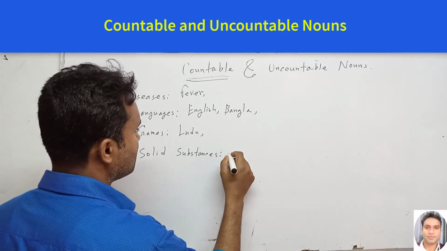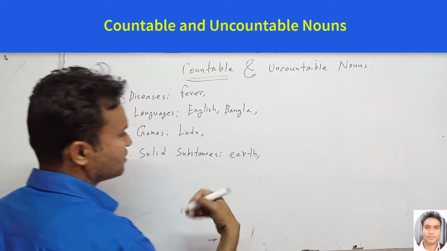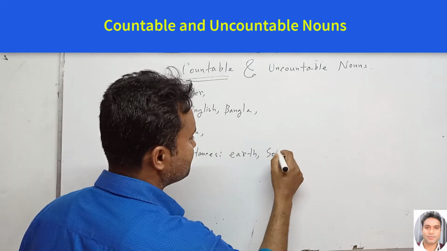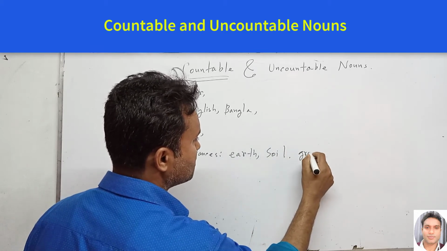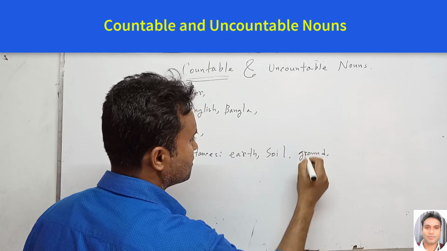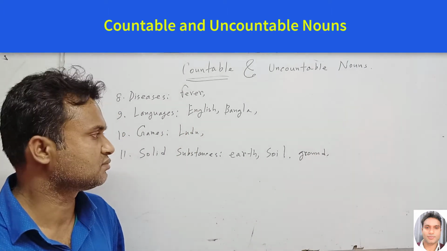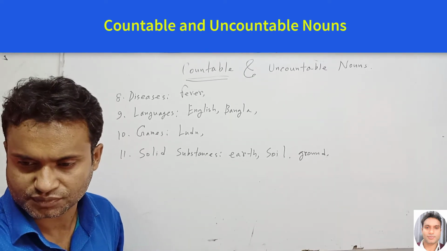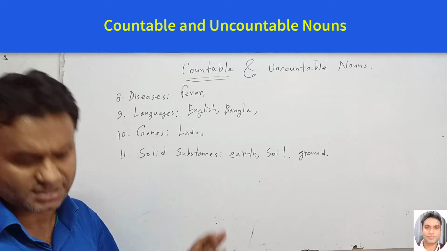So earth. Next one, soil. Next one, ground. That is earth also. And next one, phosphate, urea. So these are solid things, and we can say that these are substances also.